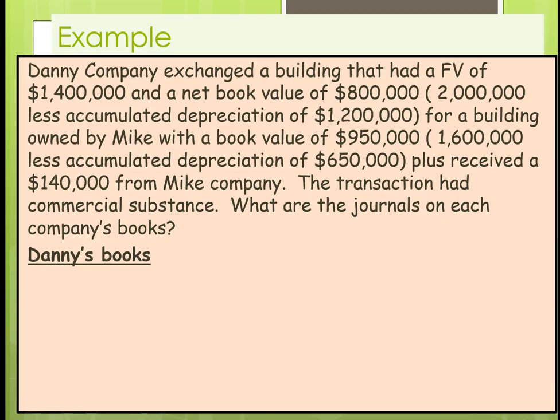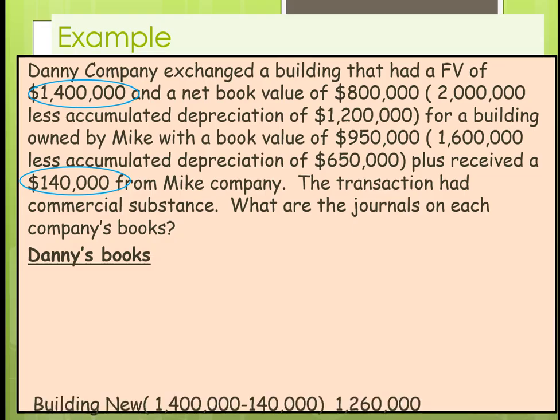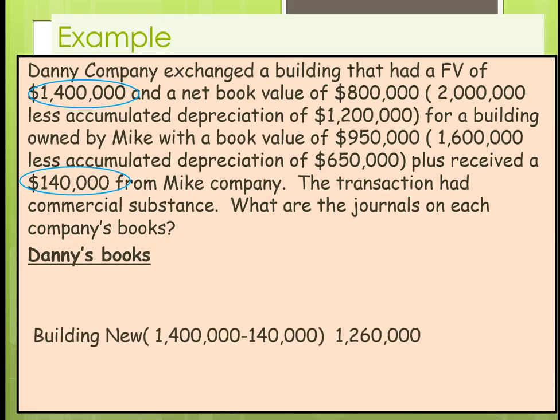So let's see how we do this. First thing we have to do is figure out what's the value of the new building for Danny. The building has a fair market value of $1.4, but Danny also received $140,000. So what that tells us is the new building is really only worth $1.26.